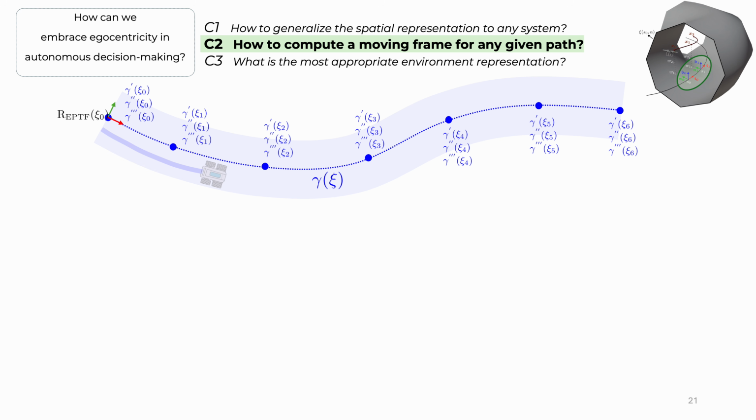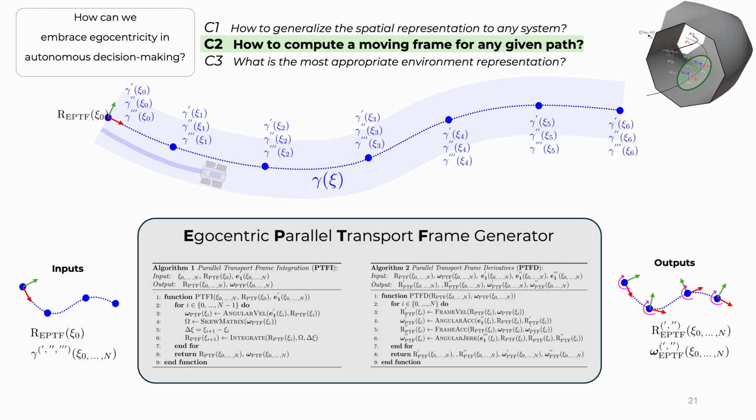We feed this gradient information into two very simple algorithms, and out of the algorithms, we will get the moving frame associated to the ePTF as well as its angular velocity. We can use the zero-gradient information, but if we would like to, we could also get the first and second derivatives of the ePTF and its angular velocity. So in other words, we've got the ability to compute the frames and the angular velocity as well as the derivative information.